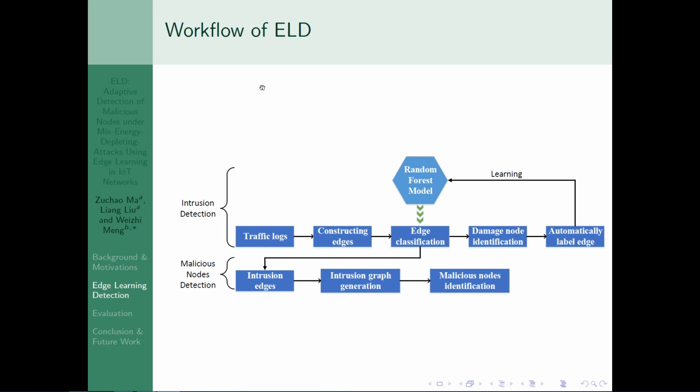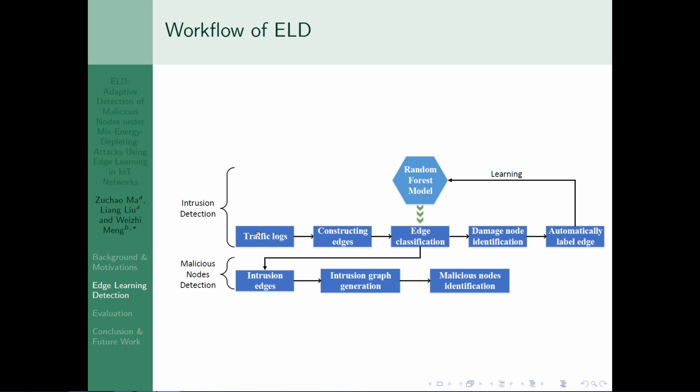The workflow of ELD has two main parts. The first part is intrusion detection, which is used to identify malicious traffic. And the second one is malicious nodes detection, which is used to identify malicious nodes.